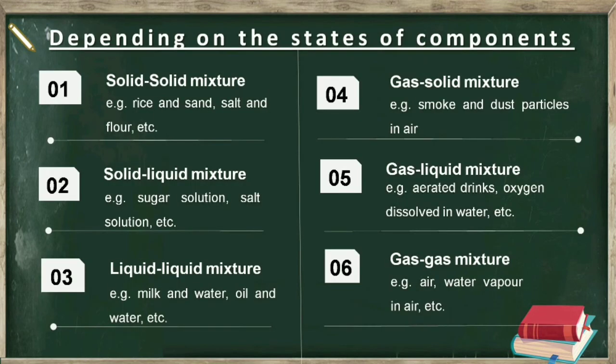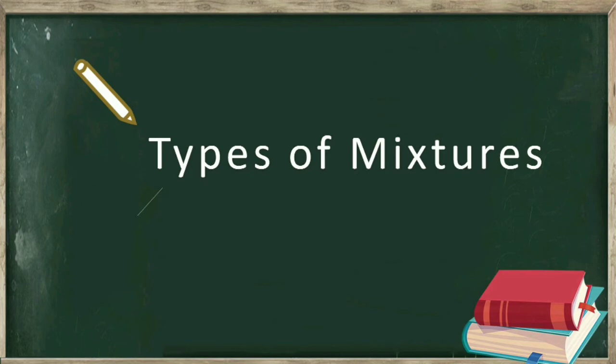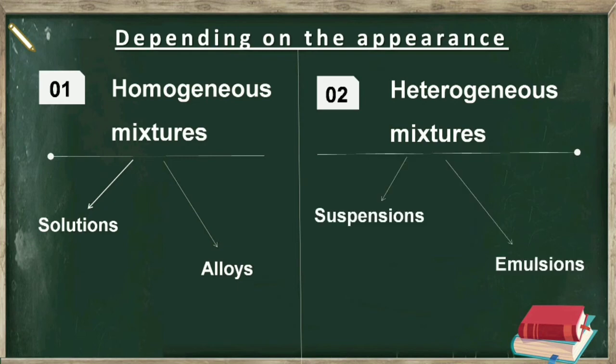Then sixth type of mixture is the gas-gas mixture, in which the components are gases only. Examples of gas-gas mixture are air or water vapor present in air, etc. Mixtures can also be classified on the basis of appearance. Depending on the appearance, mixtures can be divided into two categories, that is, homogeneous mixtures and heterogeneous mixtures. Homogeneous mixtures generally exist in the form of solutions and alloys. Heterogeneous mixtures generally exist in the form of suspensions and emulsions.